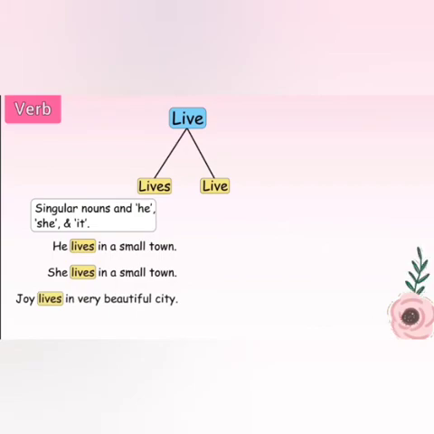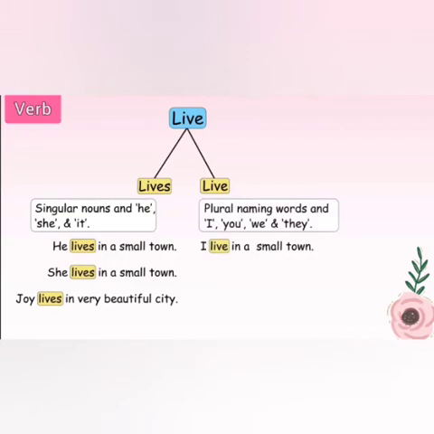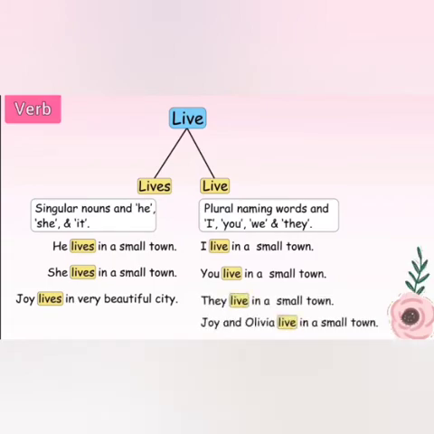Now, let us see where we will use live. I live in a small town. You live in a small town. They live in a small town. Joy and Olivia live in a small town. So when do we use live?